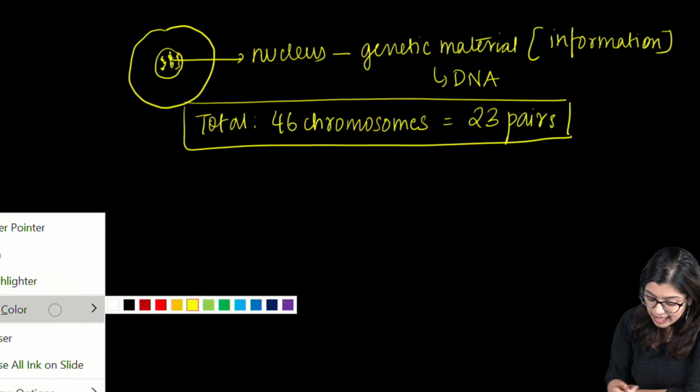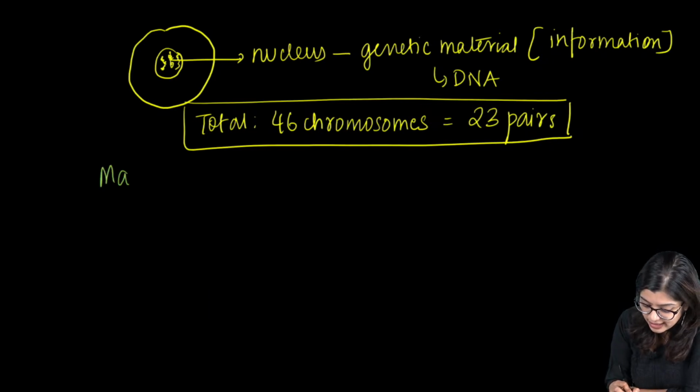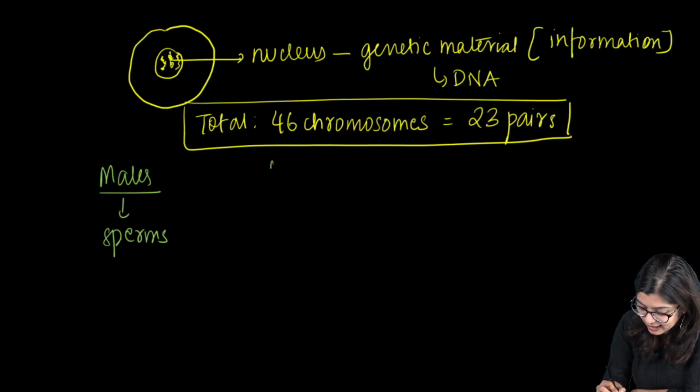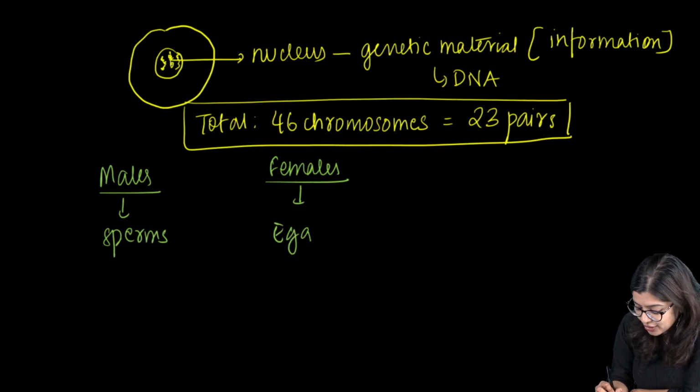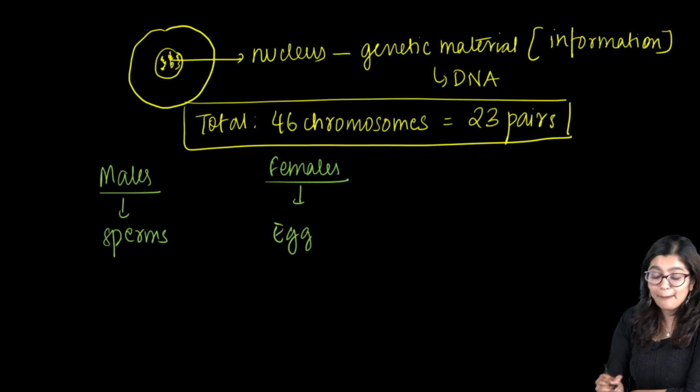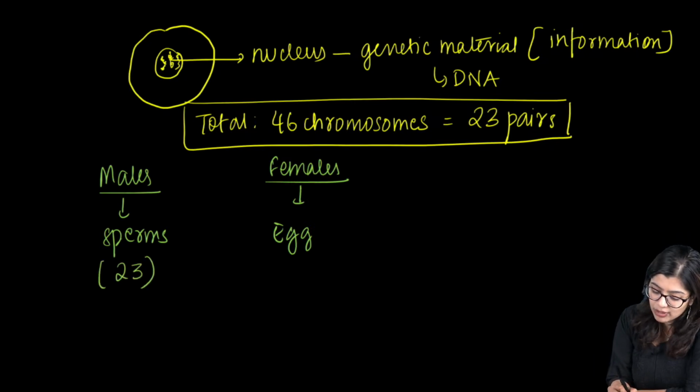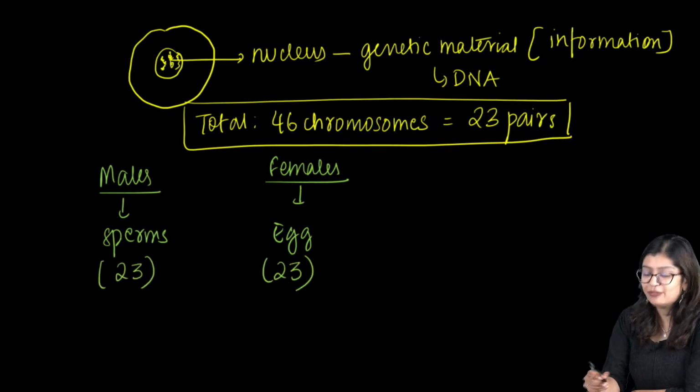But in the reproductive cells, so we know that in males the sperms are produced, which is the male gamete. And in females the eggs are produced, which is the female gamete. Apart from all other cells, these sperms and egg will have only half the number. So they will not have 23 pairs. They will have only 23.